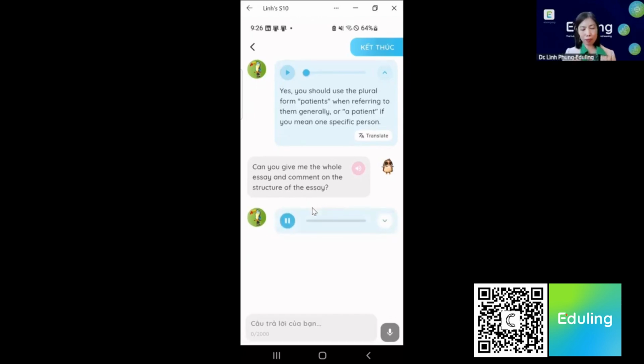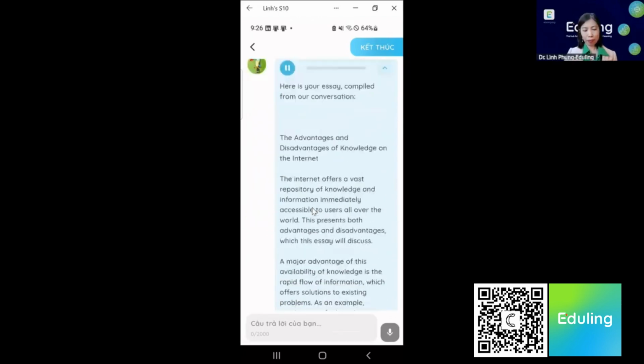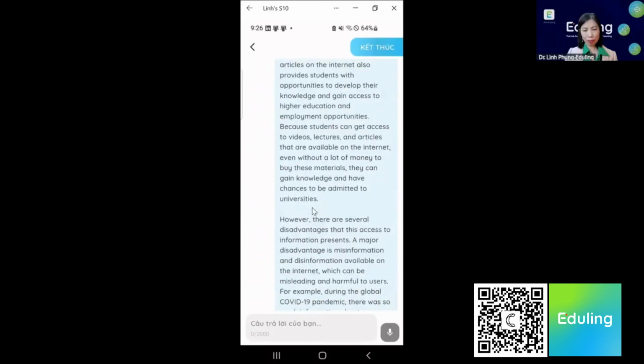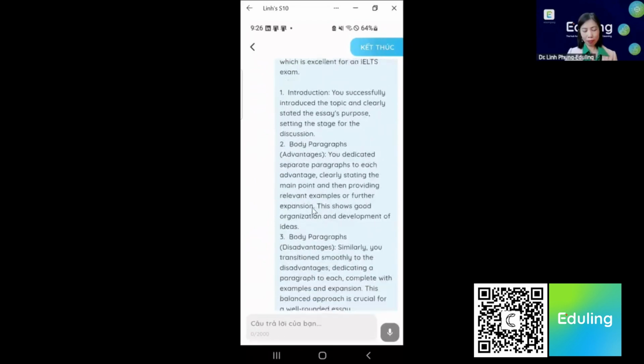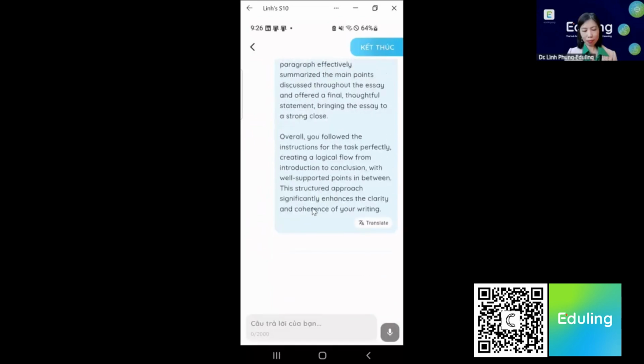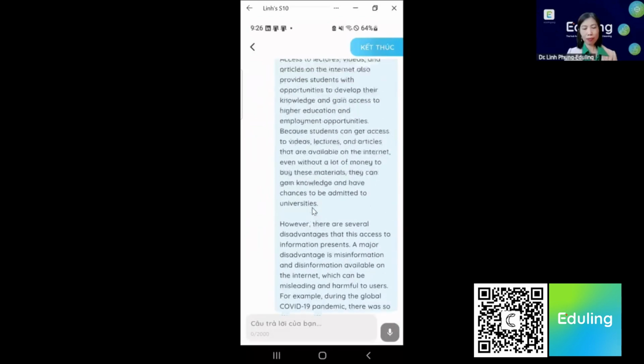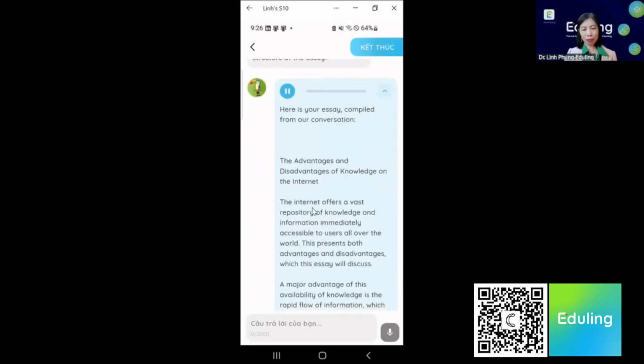Here is your essay compiled from our conversation: The Advantages and Disadvantages of Knowledge on the Internet. The Internet offers a vast repository of knowledge and information immediately accessible to users all over the world. This presents both advantages and disadvantages.